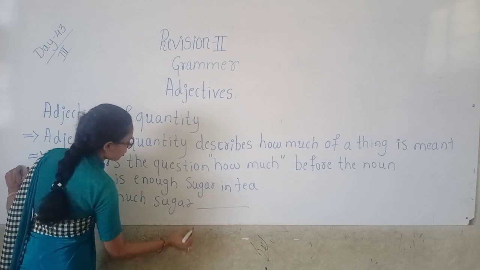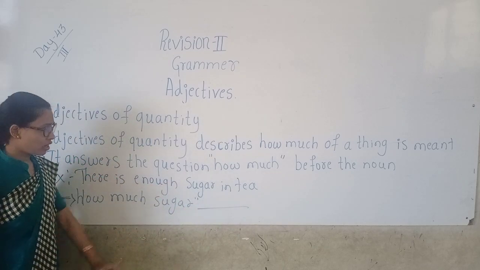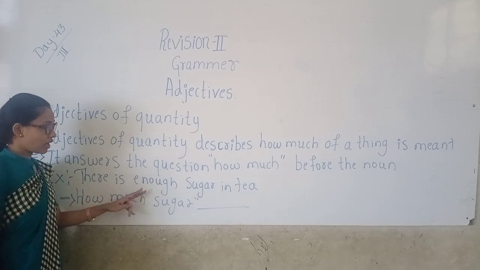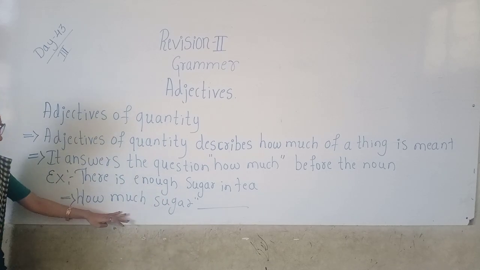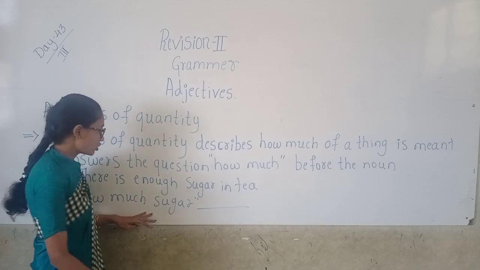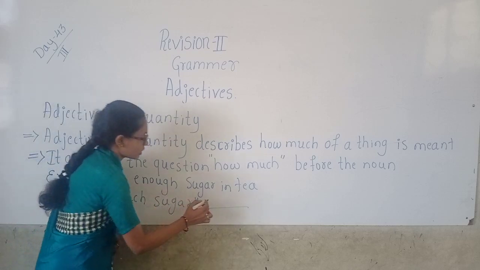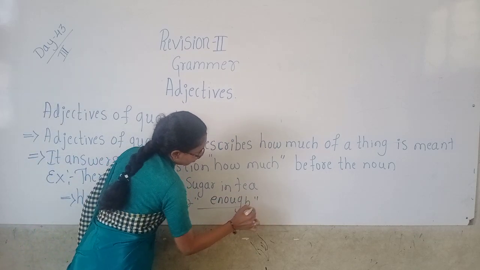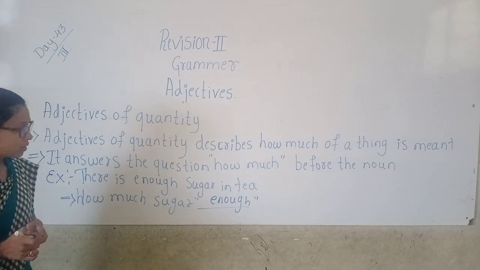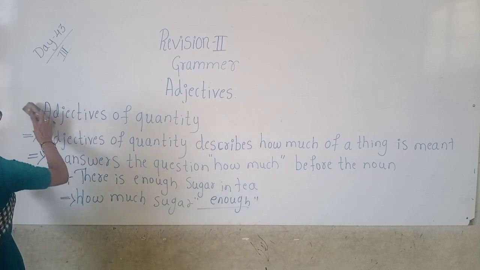So what is the answer, children? How much sugar? There is enough sugar in the tea. So what is the answer? Enough. So how much sugar is the question, and enough is the answer. Okay. So let us move to some exercise part.